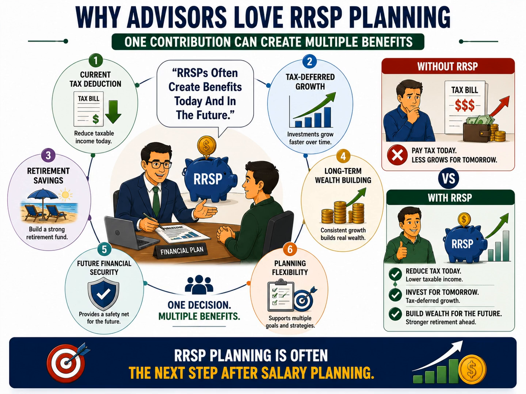Now let's look at the comparison shown on the right side of the slide. Without RRSP planning, more income may be subject to tax immediately, leaving less money available for long-term investment and growth. With RRSP planning, a portion of income can be redirected into a retirement account, potentially reducing taxes today while creating opportunities for future growth. This comparison helps explain why advisors frequently view RRSPs as more than just a tax deduction. They see them as a wealth-building tool.